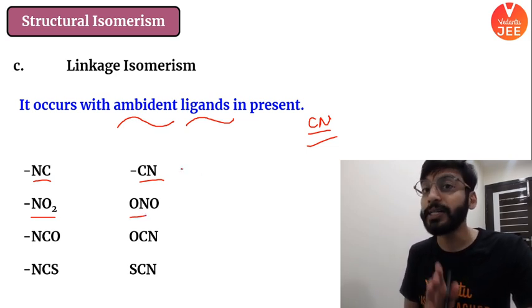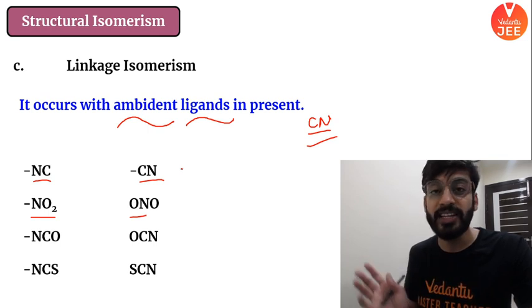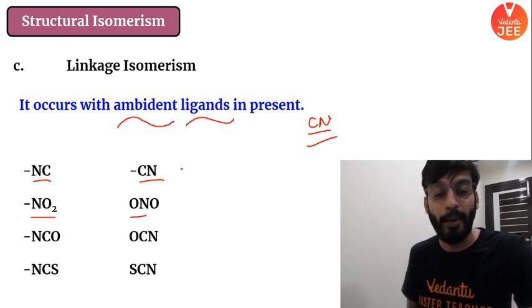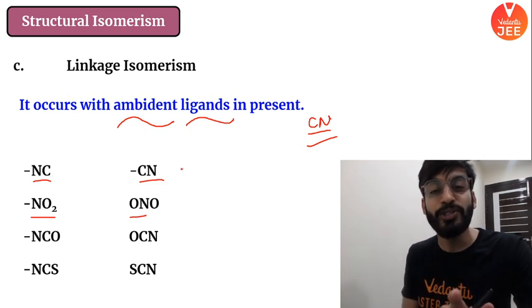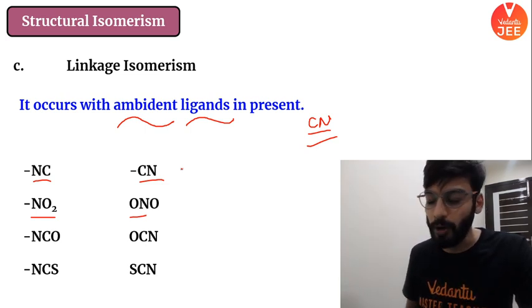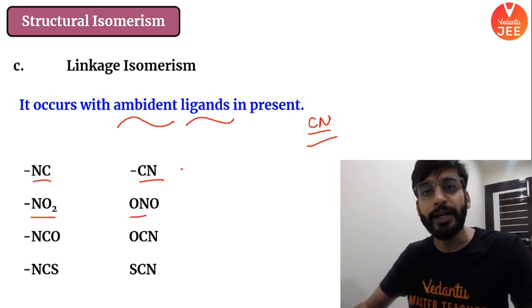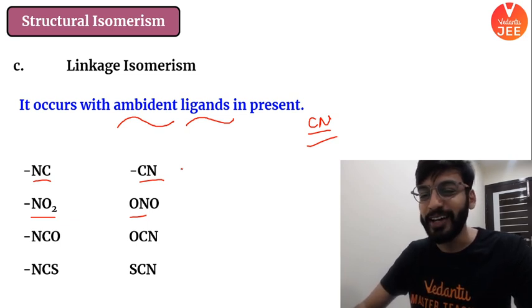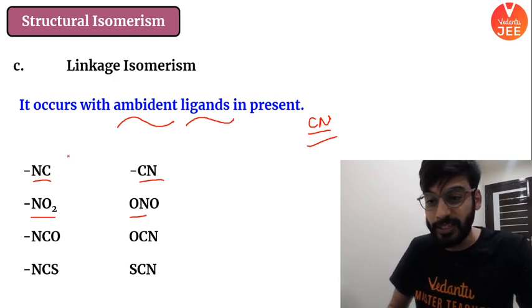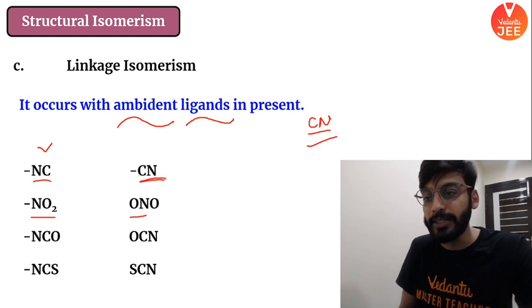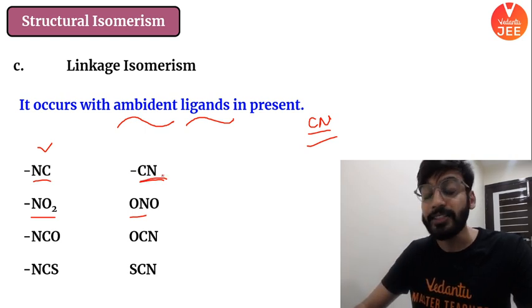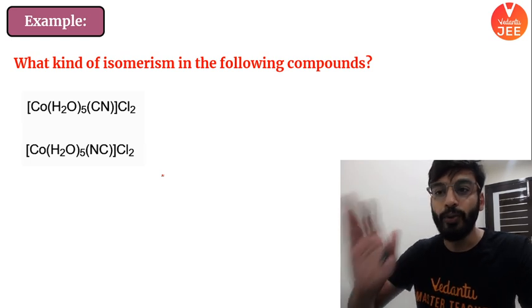Naming of this I have already done in the previous sessions. In my previous sessions I have done proper naming of all ambidentate ligands and different types of ligands. Do check it out if you haven't. Nomenclature was the name of the lecture. All right, moving on. So these are some listings I have given you for nitro, nitrito. Nitrito N, nitrito O. You remember it. All right, moving on. Cyanide, isocyanide, and all. Or we can also use cyano N, cyano S. For example, in this case, I will use cyano N. In this case, I will say cyano C. All right. Very good. Check this out.